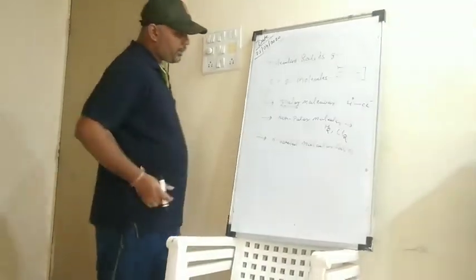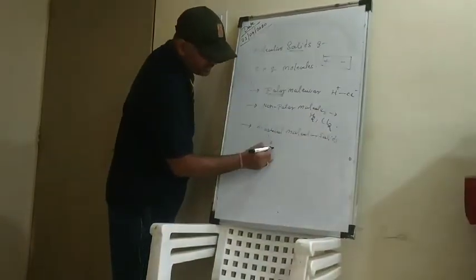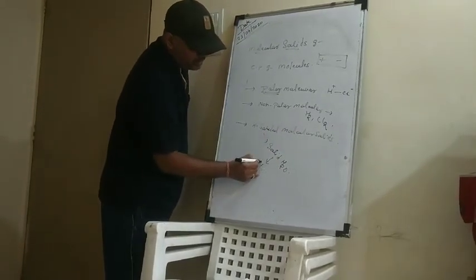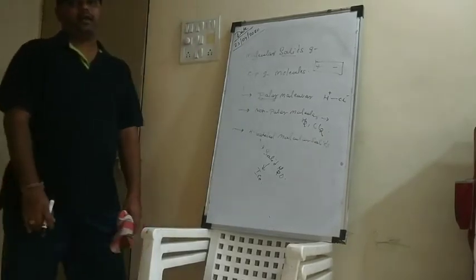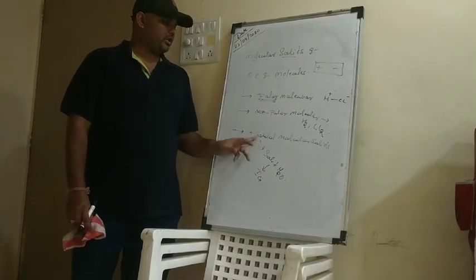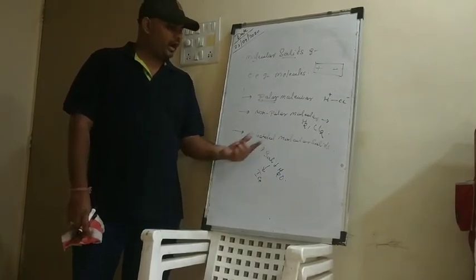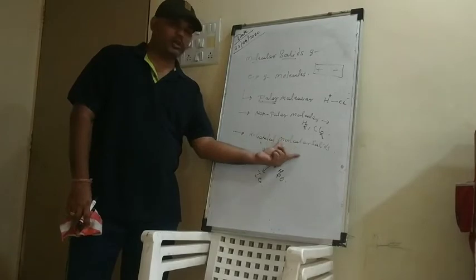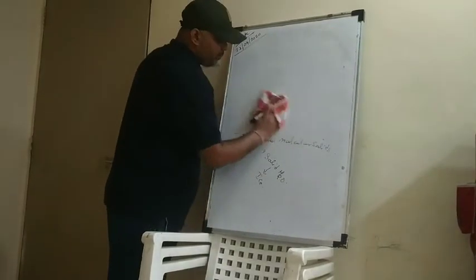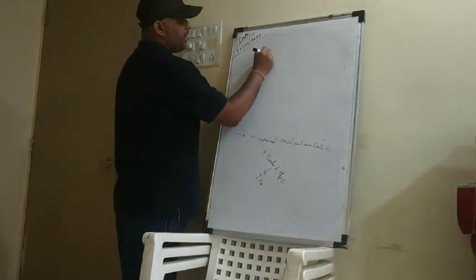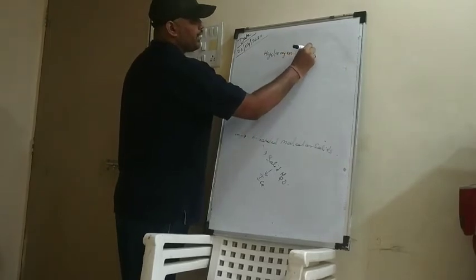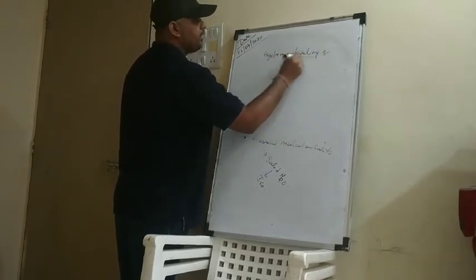Now here talking about the hydrogen bonded molecular solids, the example is solid H2O. Now what is solid H2O? Solid H2O is nothing but ice, right? So this kind of solids are called the molecular solids or the hydrogen bonded molecular solids. Now what kind of a bond is present in the hydrogen bonded molecular solids? In case of hydrogen bonded molecular solids, the bond formed is hydrogen bonding. So this particular concept last year we have learned, hydrogen bonding.